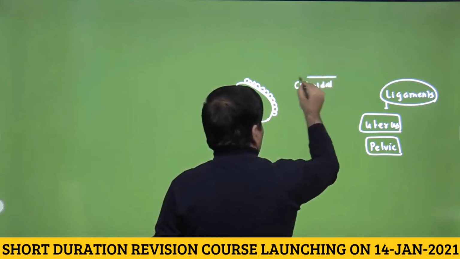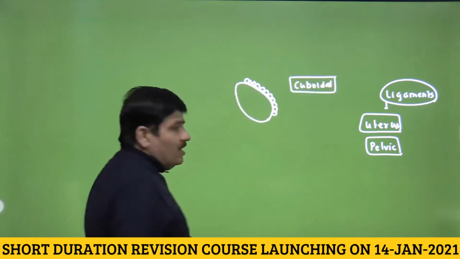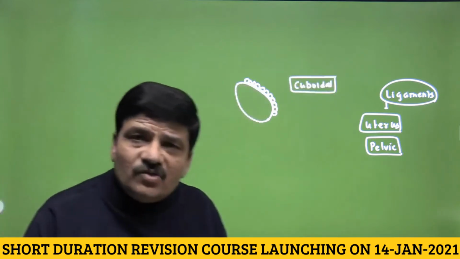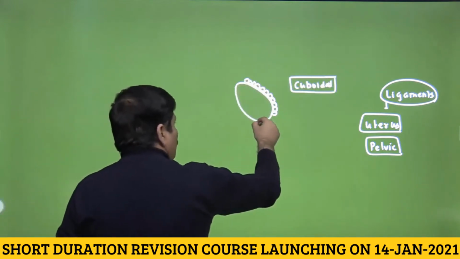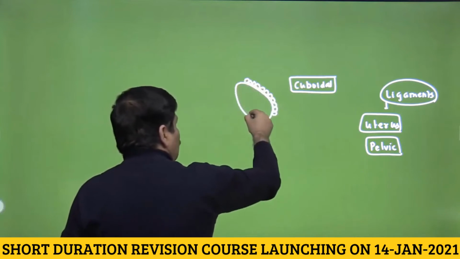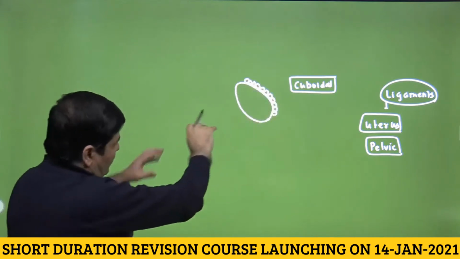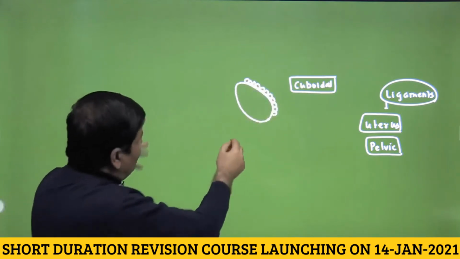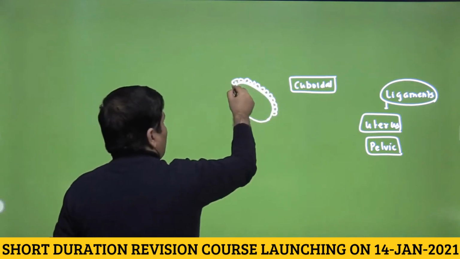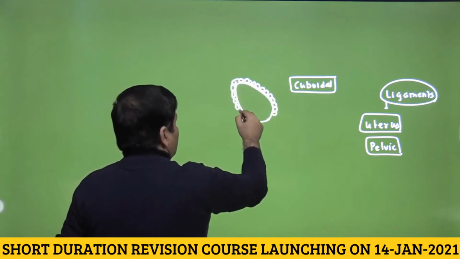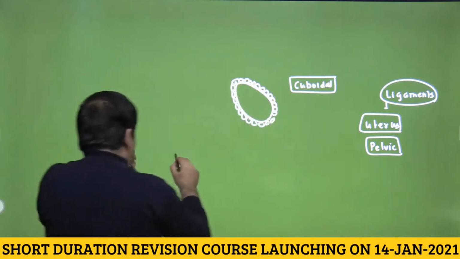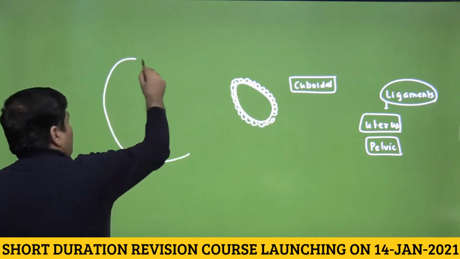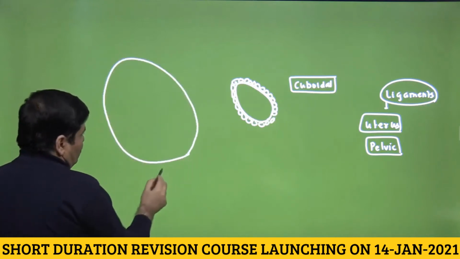So cuboidal epithelium covers the surface of the ovary. Now this cuboidal epithelium encloses what is called the stroma. So the entire thing that is present inside the covering of the epithelium would be called the stroma, and this is the stroma of the ovary. So let us neglect the epithelium for some time.